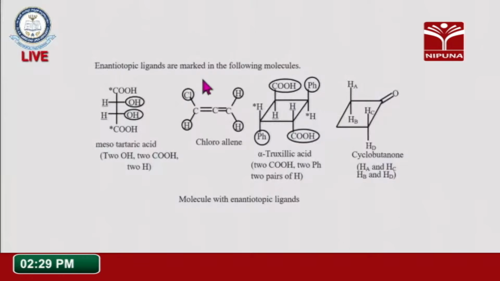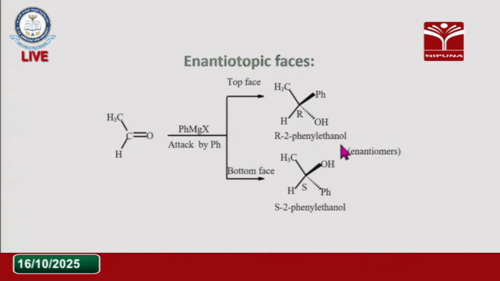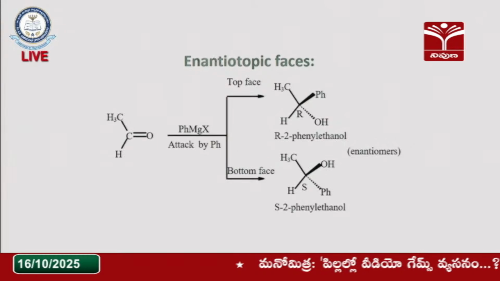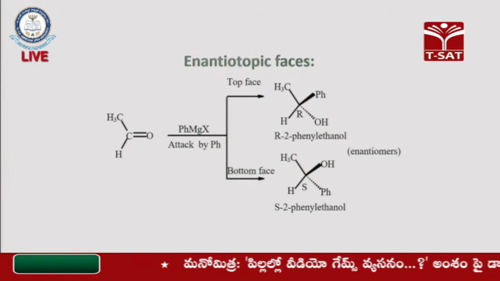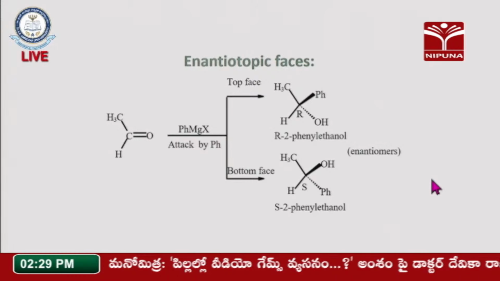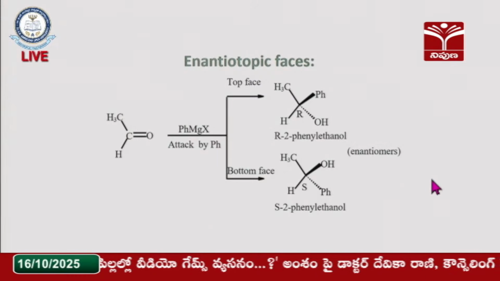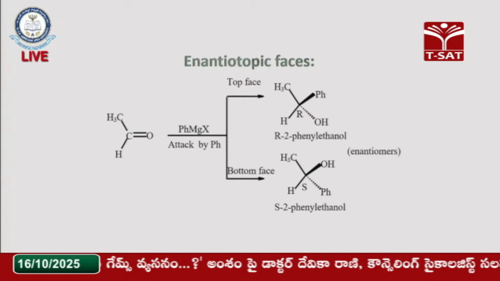In the alkene also we can replace the hydrogens with chlorine or any other group, so we get the enantiomers. These are some more examples here. Now, moving to the enantiotopic faces. Here we can see the hetero-enantiotopic faces.